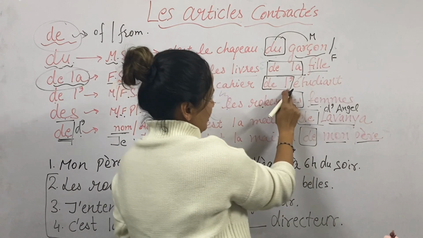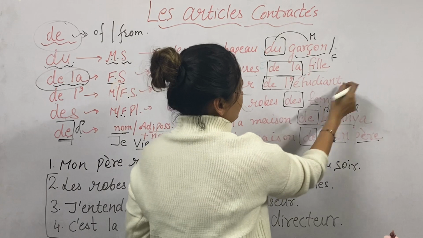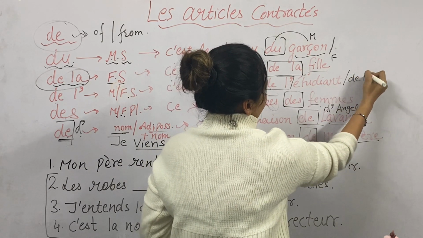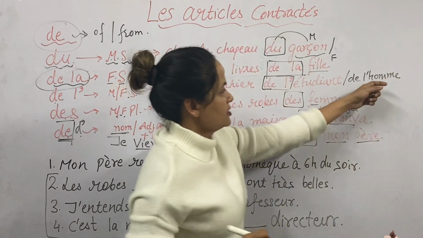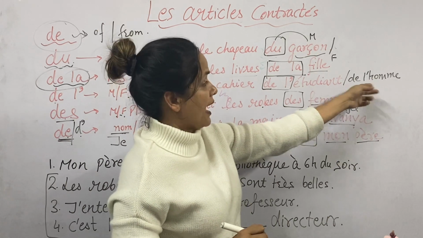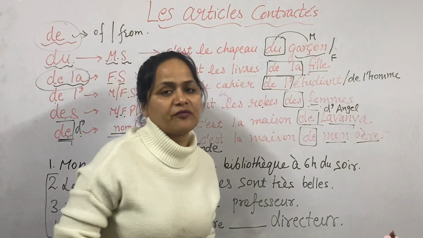De la fille, here I can write. C'est le cahier de l'étudiant. Or you can say c'est le cahier de l'homme. Man is here a vowel, so we will use de l'homme. So you can write any noun after it.